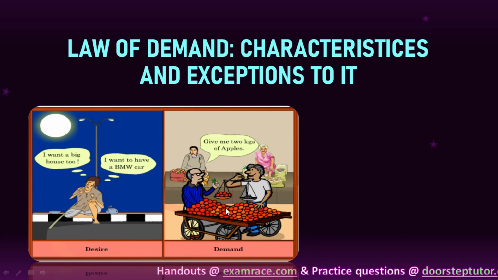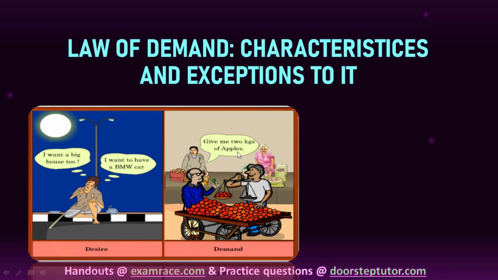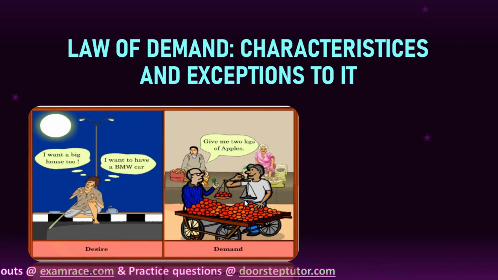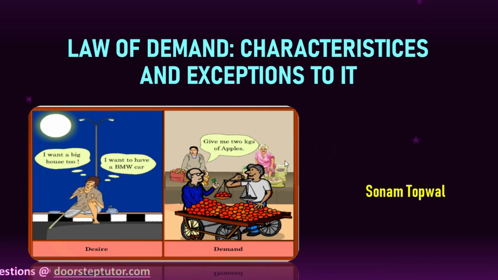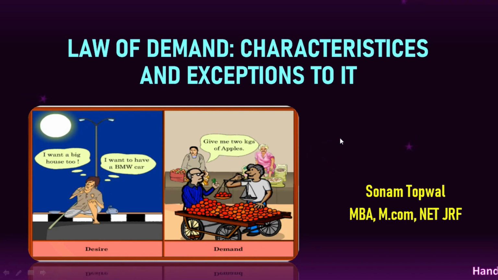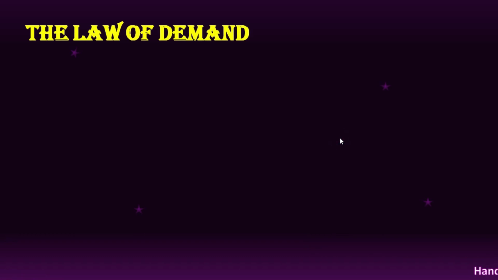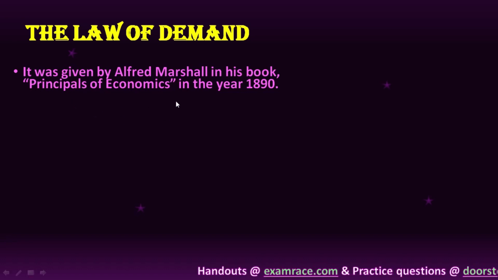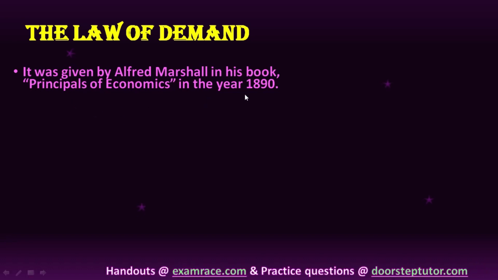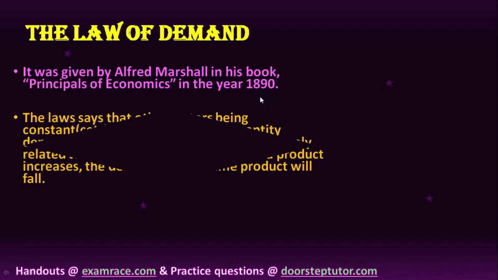Okay, so in this diagram we can see that this old man is able to buy the oranges because he has the money. So he's simply asking, give me 2 kgs of apple, right? So this is what exactly demand is. Now what is the law of demand? See, it was given by Alfred Marshall in his book Principles of Economics, which was published in the year 1890.